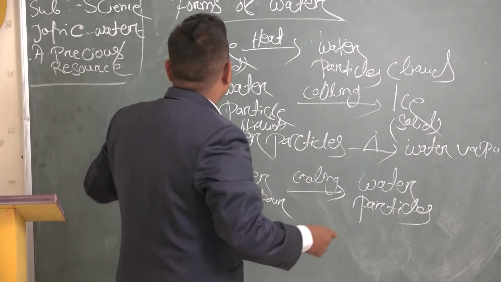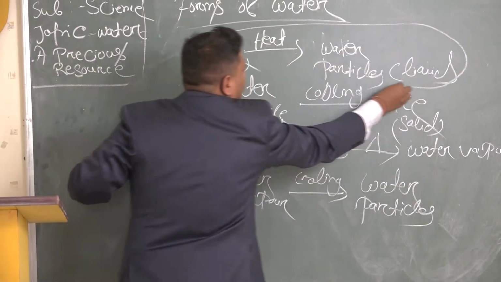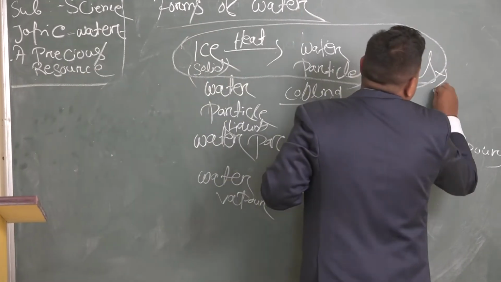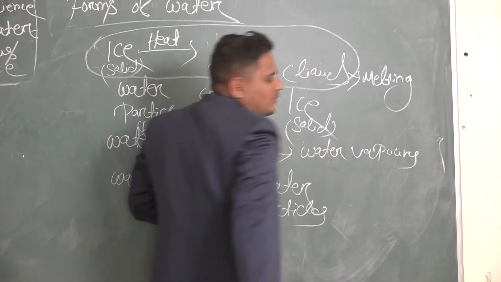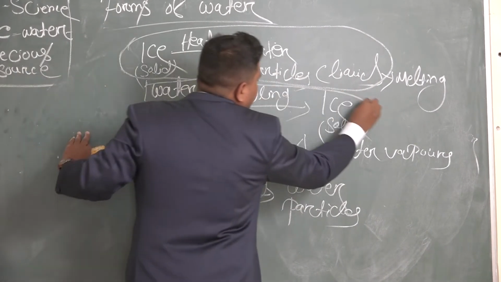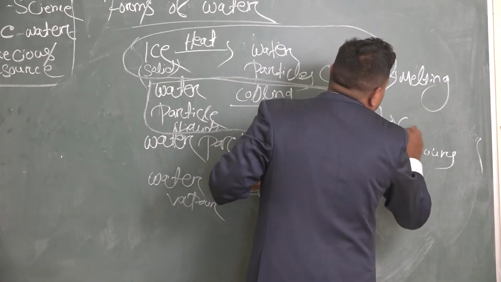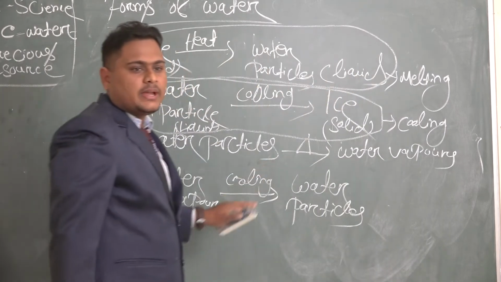If you say this process, ice changes to liquid water on heating, that process is known as melting. When water particles change to ice, that process is known as freezing.